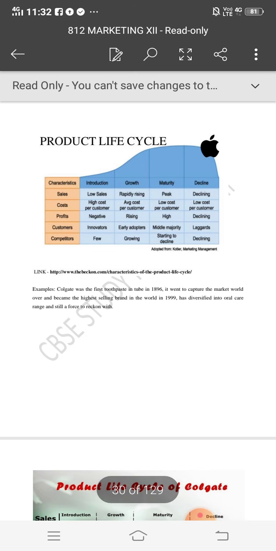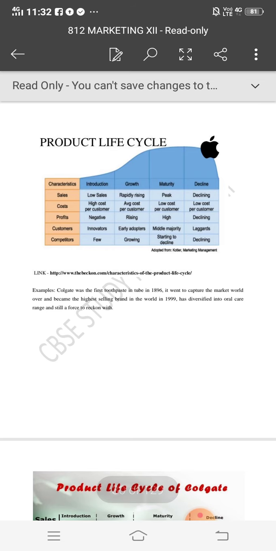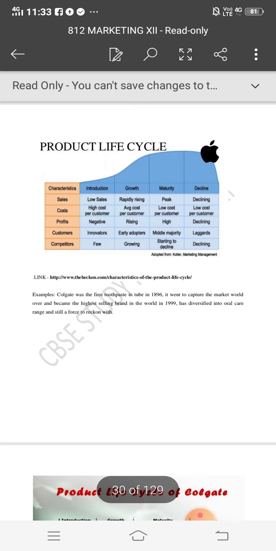So in 1999 it became mature, so it is the maturity stage. You can write down in brackets next to 1896: introduction stage. Next to it went on to capture the market the world over, write growth stage and highest selling brand in 1999. Then write maturity stage, and has diversified into oral care range and is still a force to reckon with, which means it is still continuing in the market. So it is not in the decline stage right now. Colgate is still in the maturity stage.